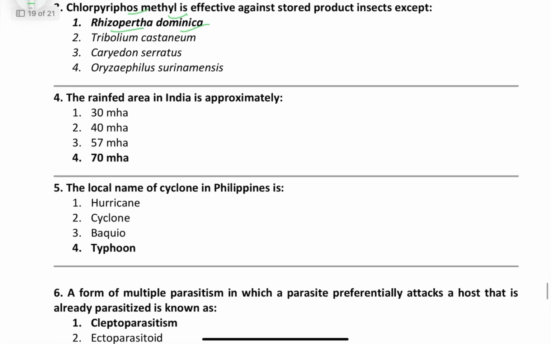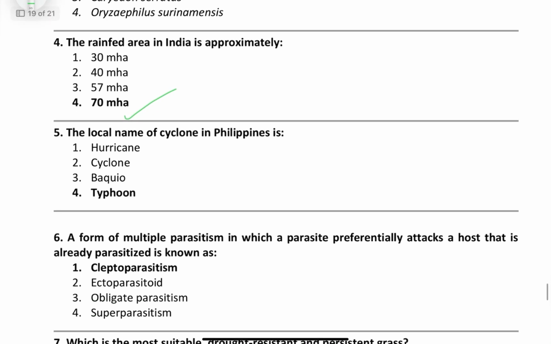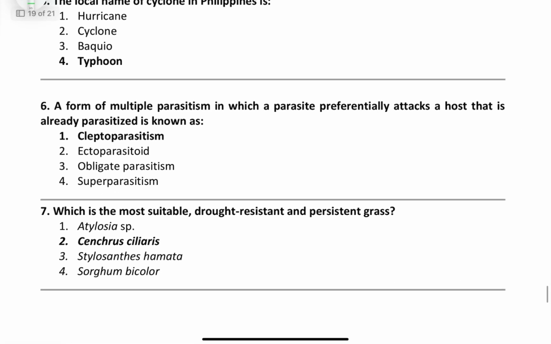The rainfed area is around 70 million hectares. The local name of cyclone in Philippines is typhoon. Okay. A form of multiple parasitism in which a parasitoid preferentially attacks a host that is already parasitized is known as kleptoparasitism.